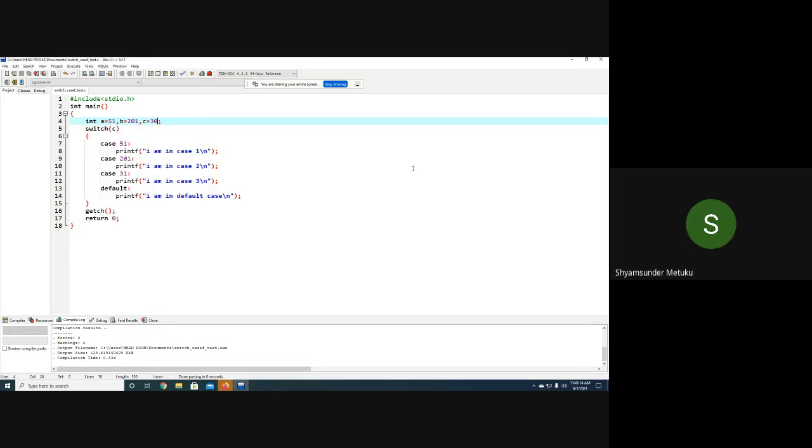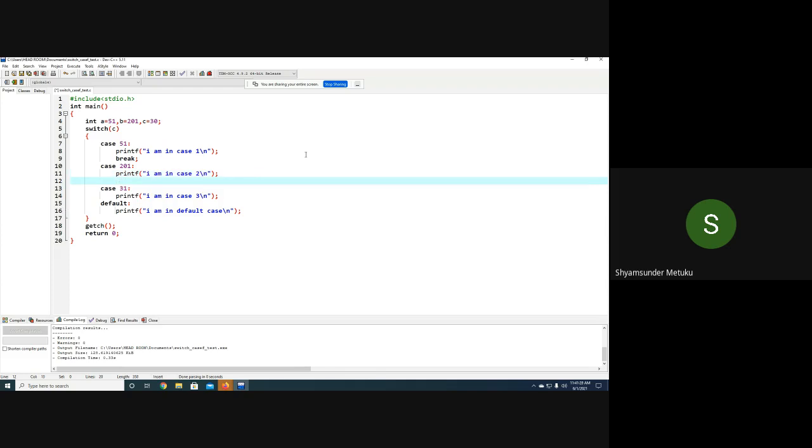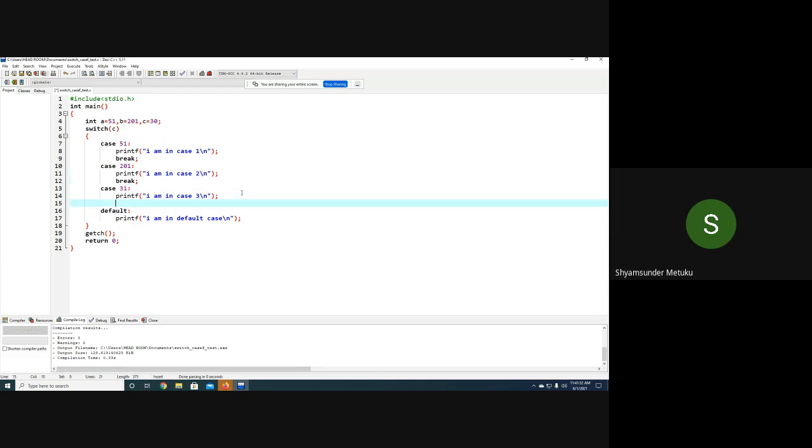Is this way of writing the switch case okay, or do we need to keep a break? Always a good programming practice, not good, it's always a must. Every case must be terminated by a break statement, otherwise it is meaningless. Do you think default also needs a break? Not required, no? After the default, nothing is available, no? Correct or not?